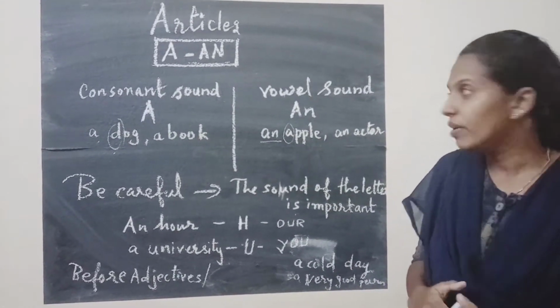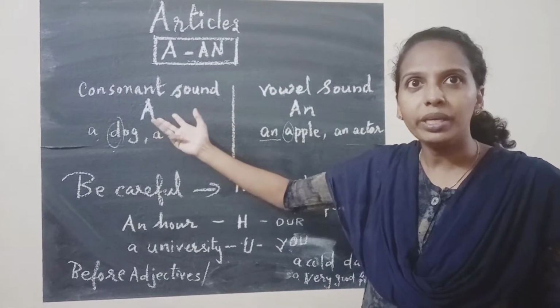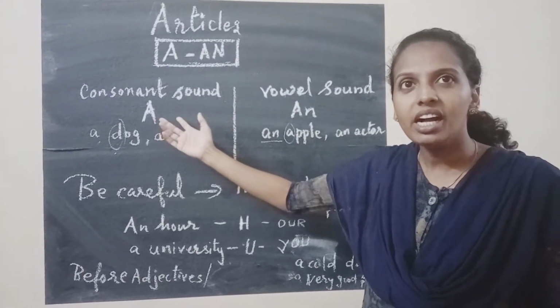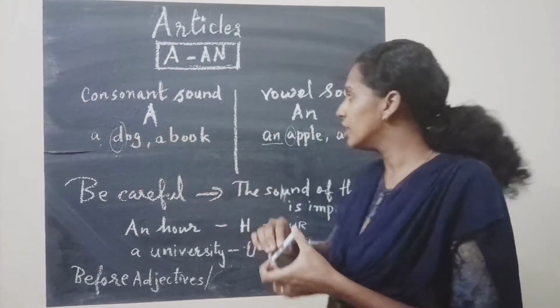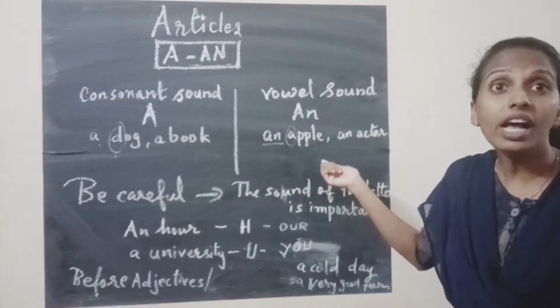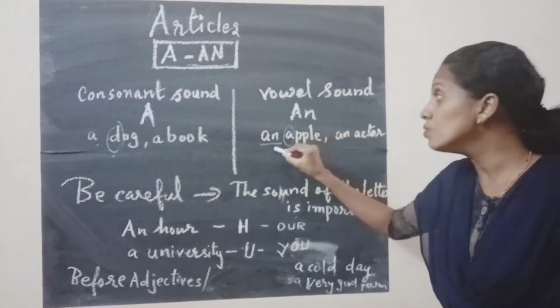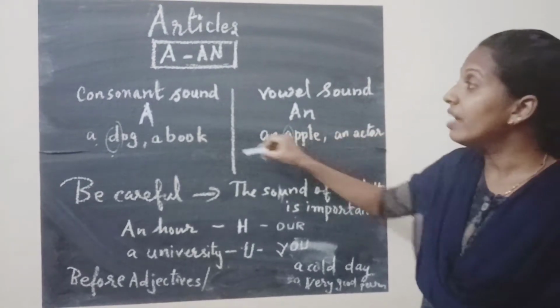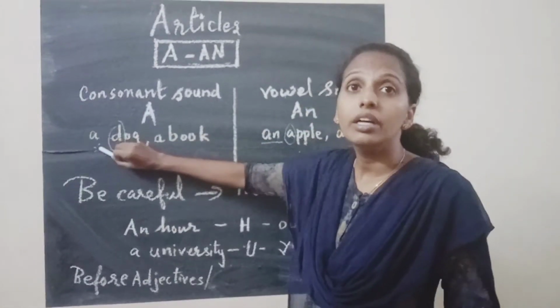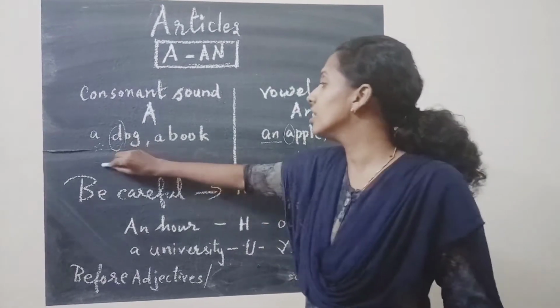What are the consonant sounds? B, C, D, F, that comes. Now A, E, I, O, U are the vowels. So before those words we write an, and before consonant sounds we write a. That we already learned in our smaller classes.